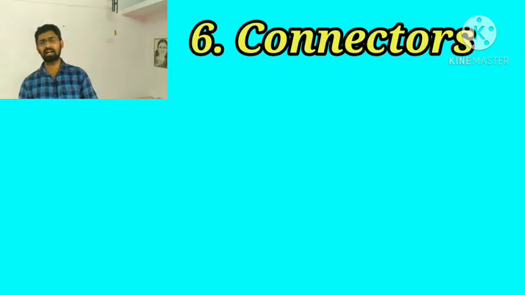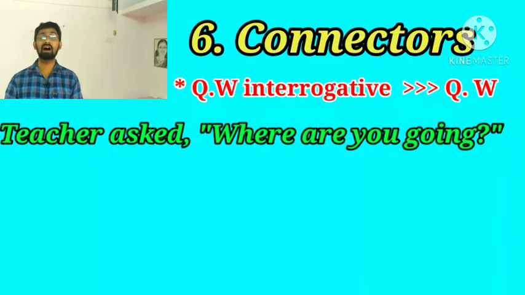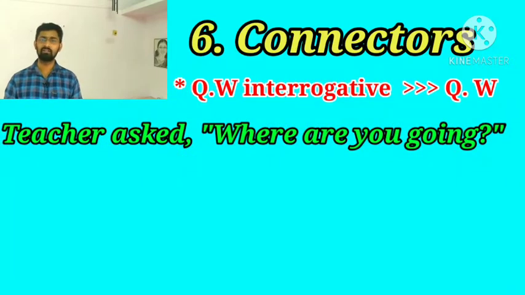And if we want to convert a question word interrogative, we should use that question word as a connecting word. For example, teacher asked, where are you going?